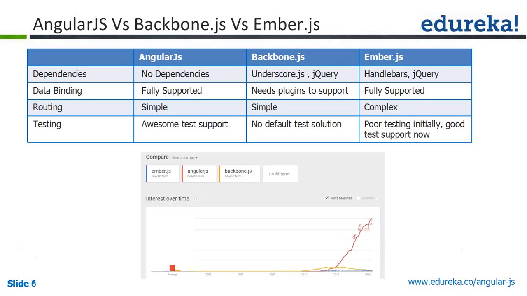I got a question from Shahil: suppose I use Twitter Bootstrap and its dependencies on jQuery, hope it's not conflicting with the jQuery file. Okay, this is what I'm telling. Whenever you want to use Twitter Bootstrap with AngularJS, instead of including the Bootstrap file, you can include it as a dependency injection. They have created a Bootstrap module, so you can include that with our application. But if you want to include the normal Twitter Bootstrap file with jQuery, that doesn't matter. It won't have any conflict. We can use it together.